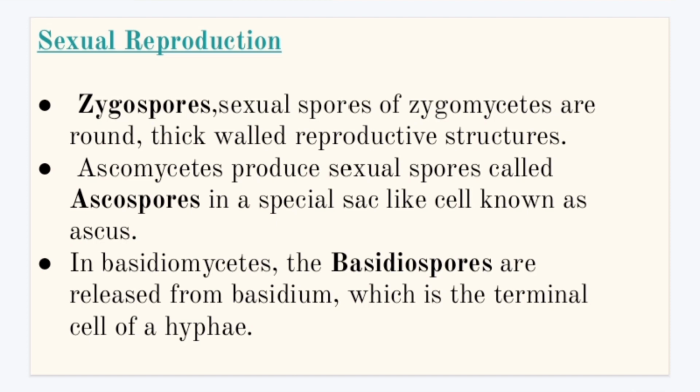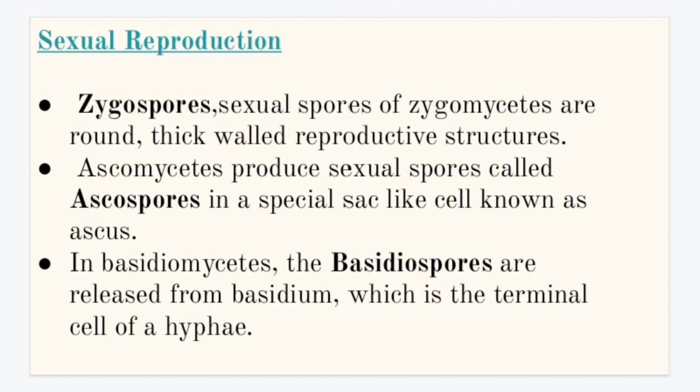Coming to sexual reproduction, there are four classifications on the basis of reproduction: the Zygomycetes, Ascomycetes, Basidiomycetes and Deuteromycetes. In Deuteromycetes no sexual stage has been identified, so there is no need to study it.